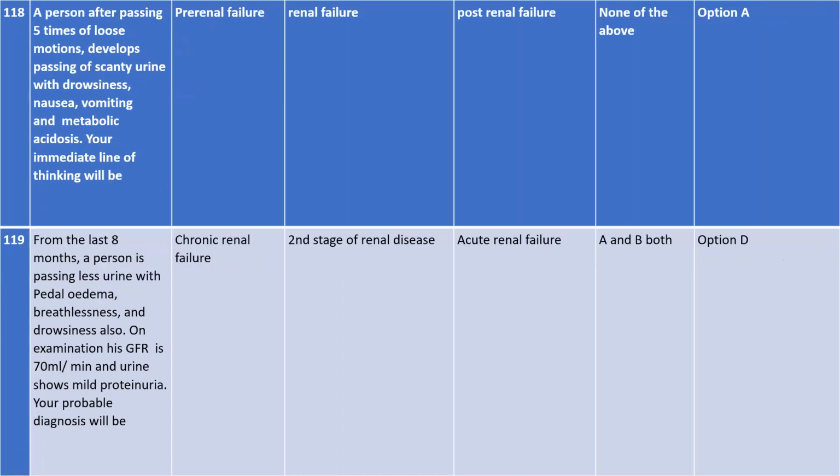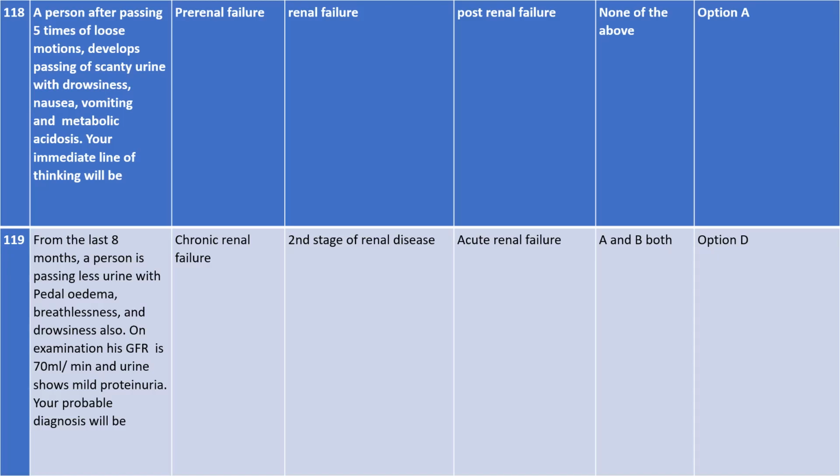So see this question 118. A person after passing 5 times of loose motion develops passing of scanty urine with drowsiness, nausea, vomiting, and metabolic acidosis. Your immediate line of thinking will be pre-renal failure. Okay, you will have a pre-renal failure. So this is very interesting.